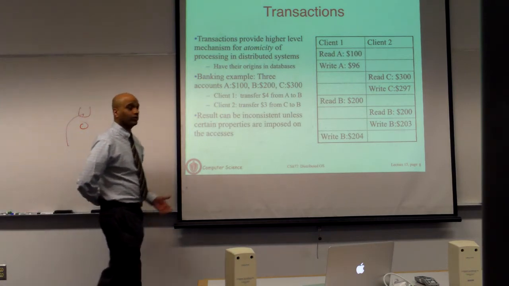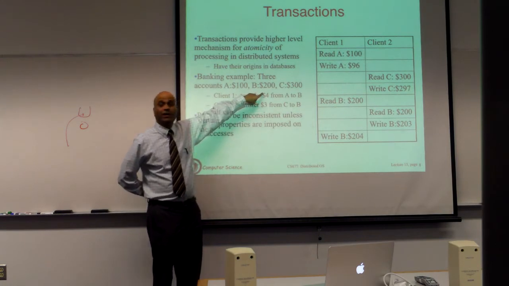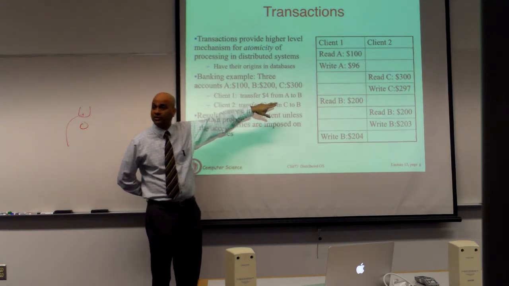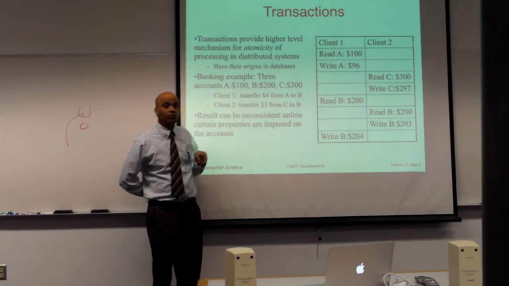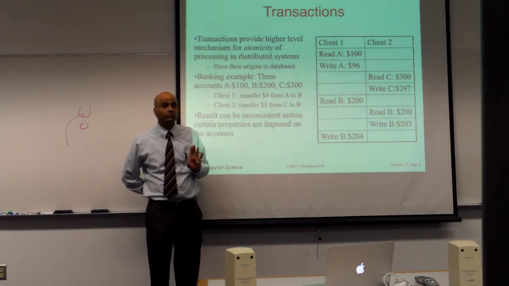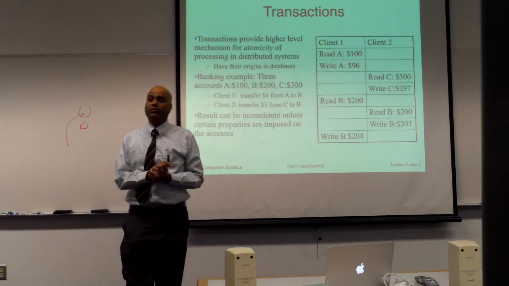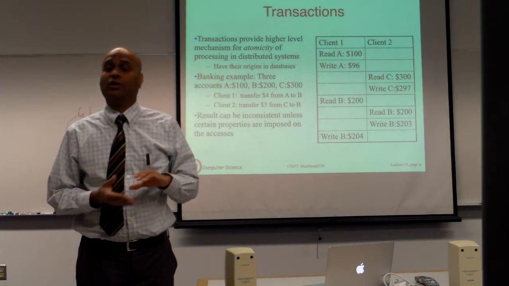So what should happen if this simple operation completes successfully is, at the end of this, the bank balance at B should be 207, because you got $4 from A and $3 from C. And A should be 196 and C should be 297. Now let's look at this example where you can see what might go wrong if that operation is not implemented as a